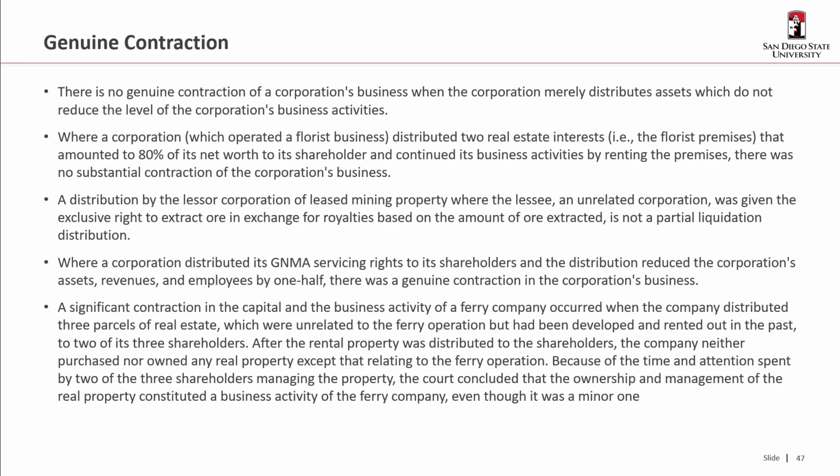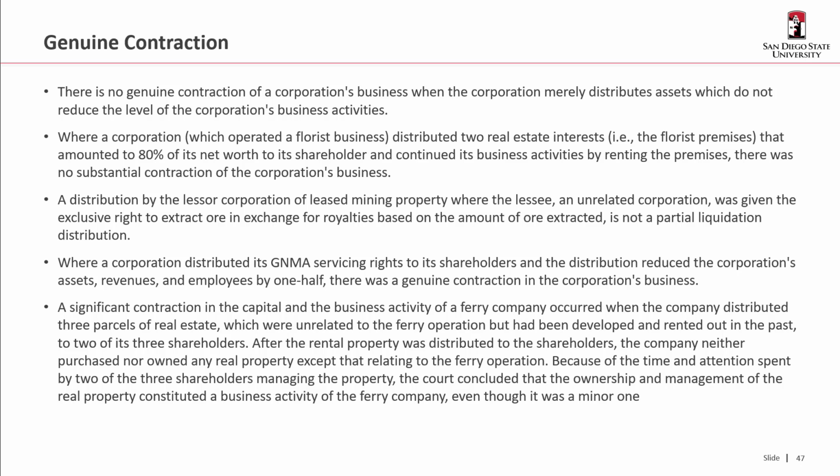A few more. There's no genuine contraction when the corporation merely distributes assets, which does not reduce the level of the corporation's business activity. So, where a corporation which was operating a florist business distributed 2 real estate interests, which is the premises that the florist was in, that amounted to 80% of its net worth to its shareholders, but it continued its business activities by renting those premises, there was no substantial contraction of the corporation's business.